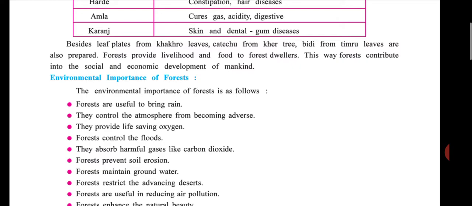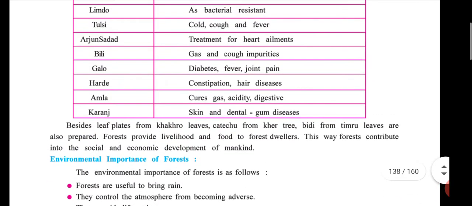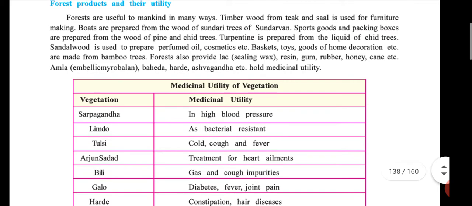So forests provide livelihood and food to forest dwellers. So in this way forests contribute to the social and economic development of mankind. So please students, this point is most important. Learn it at the time when you see this video, because if you think you will learn it within 2 to 3 days after completing this video, no, don't skip this point because it is most important for examination. I again repeat, it is most important, so learn at the time.